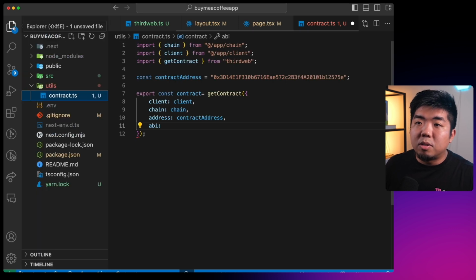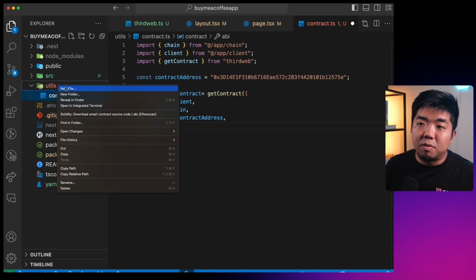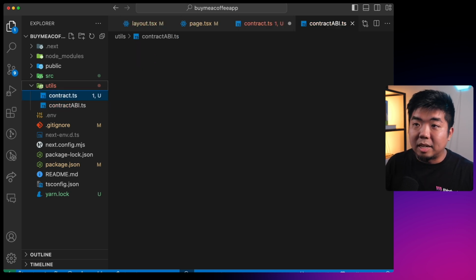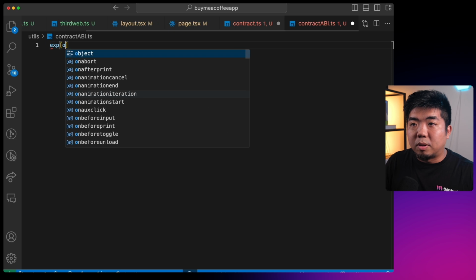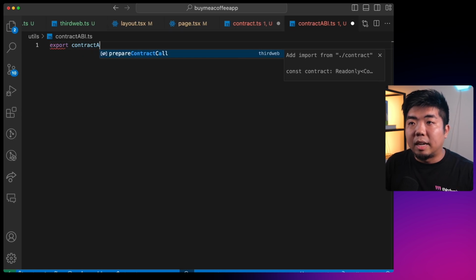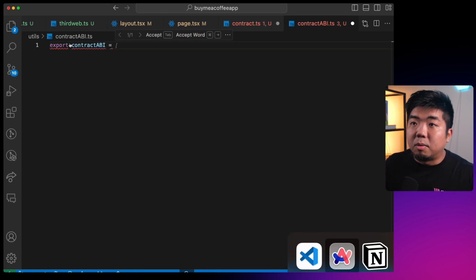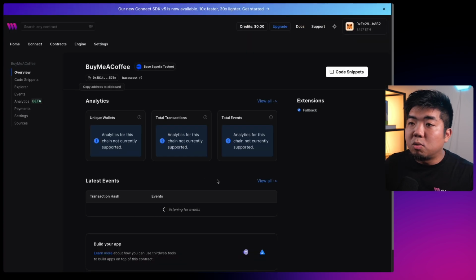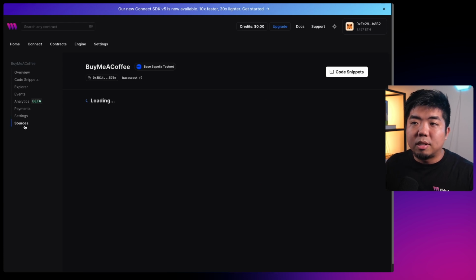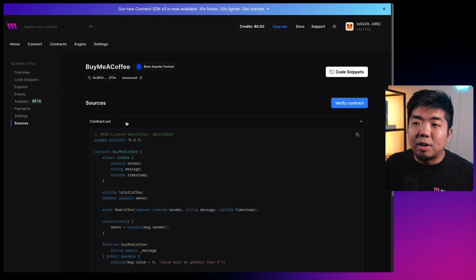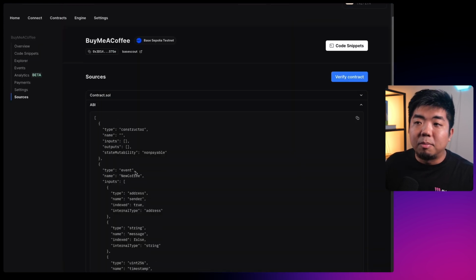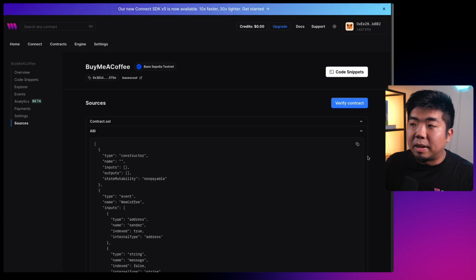So to get our ABI, we're going to come over here back to our files. We're going to create a new file within our utils folder, and we're going to call this our contractabi.ts file. And we're going to export const our contract ABI. Then we're going to come back to our contract. To get your ABI, you're going to come to the left-hand navigation here, go to sources, and in your sources, you'll have your contract solidity file, which is the contract that we deployed. And then all the way at the bottom, you should have your ABI here, which is your ABI for your contract.